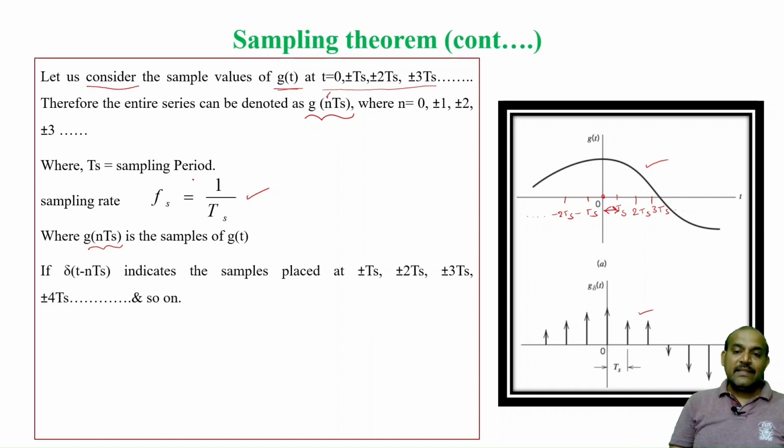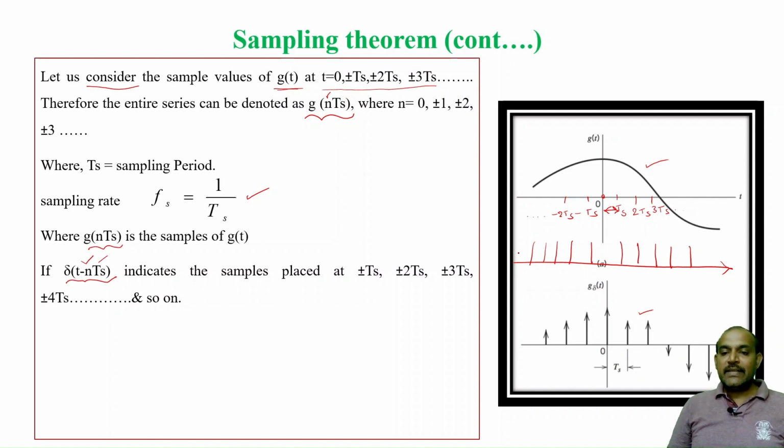To obtain this sampled wave, we multiply the analog signal with a shifted version of the delta function, that is delta of t minus nTs. When n is equal to 0, this becomes delta of t, because the shift term becomes 0. Delta of t means that at t equals 0, at this point, you get a delta function.